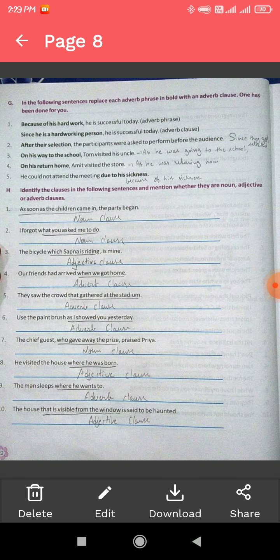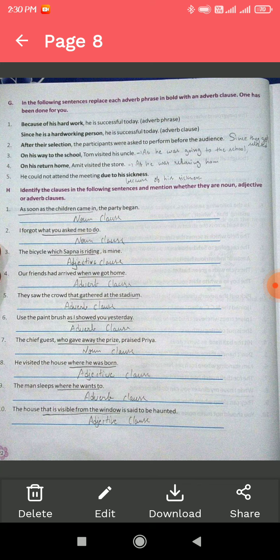Exercise G. In this question we have to replace the adverb phrase and write the adverb clause. After their selection, the participants were asked to perform before the audience. Since they got selected, the participants were asked to perform before the audience.